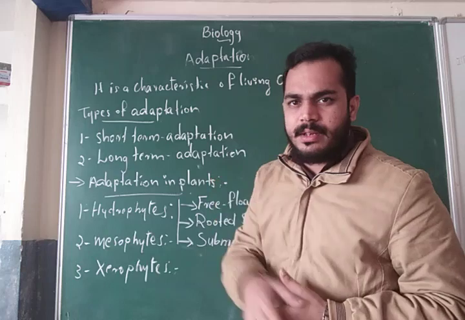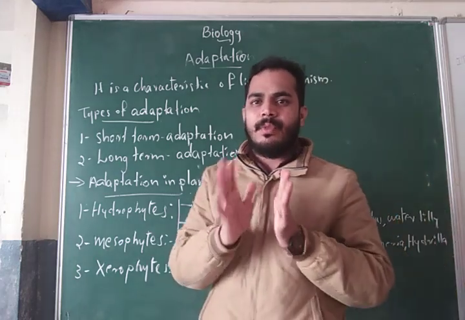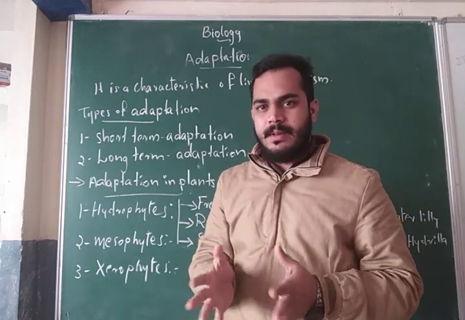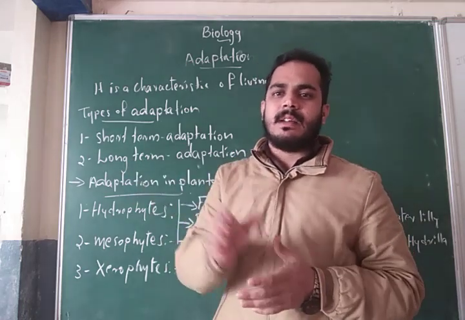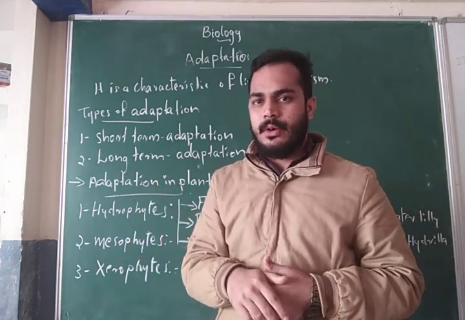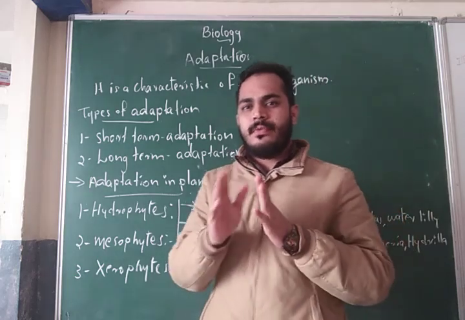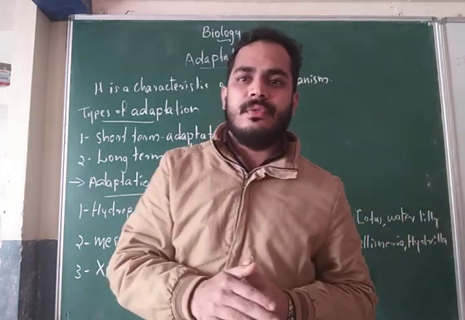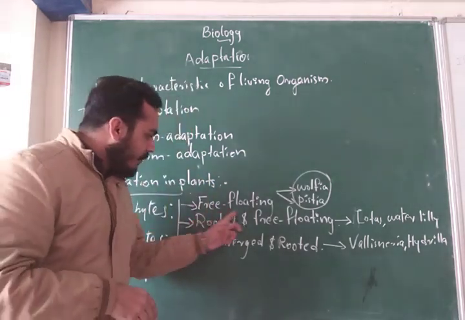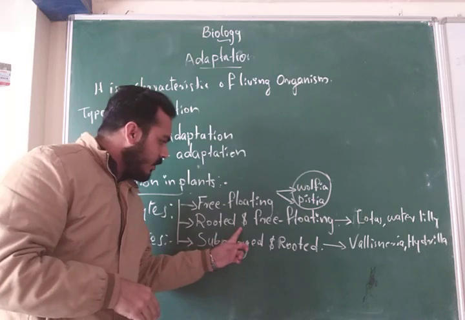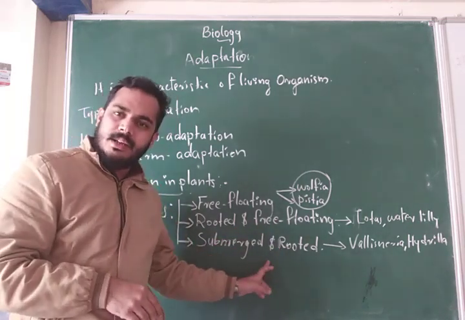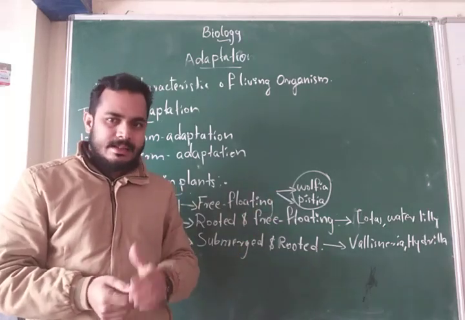What is meant by hydrophyte? Hydrophyte means plants that always live in the water. Those plants living in the water are called hydrophytes. These hydrophytes are again classified into three different types: first, free floating plants; second, rooted and free floating plants; and third, submerged and rooted. Okay, so let's see.